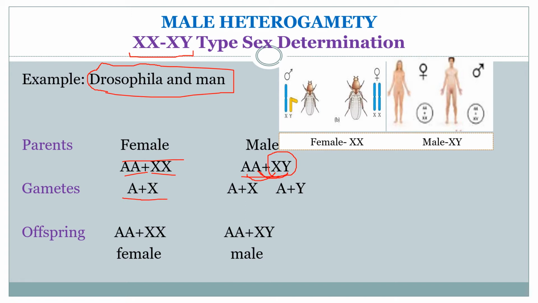That is why it is male heterogametry. In the offspring, if AA plus XX is there, that is considered female, and if AA plus XY is there, that will be considered male. So this kind of heterogametry is known as the XX-XY type of sex determination.